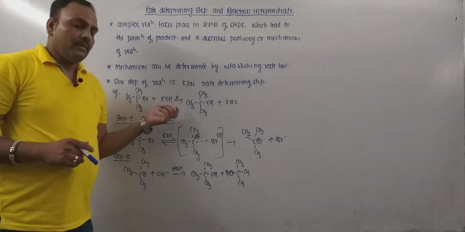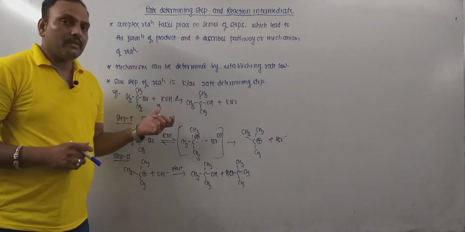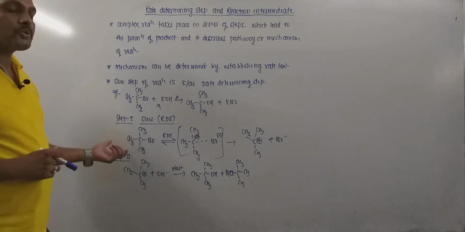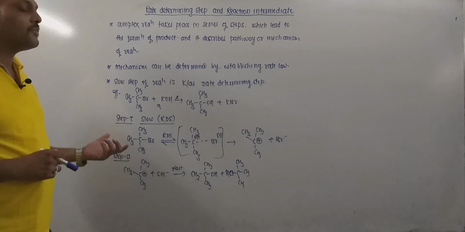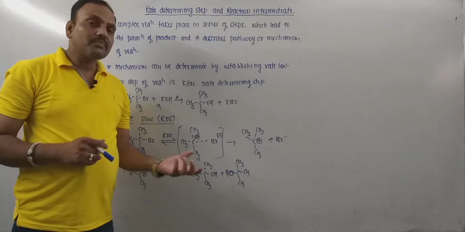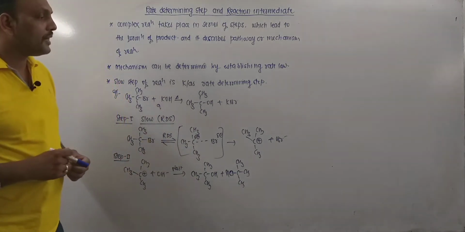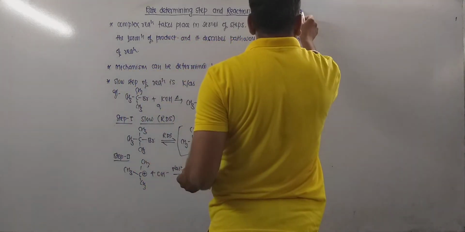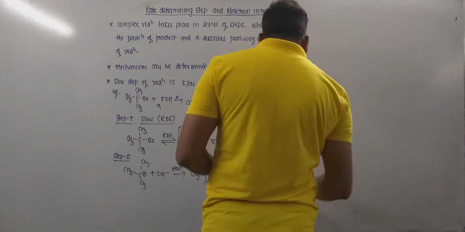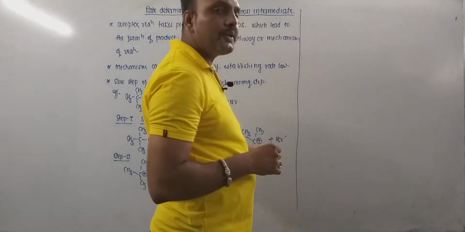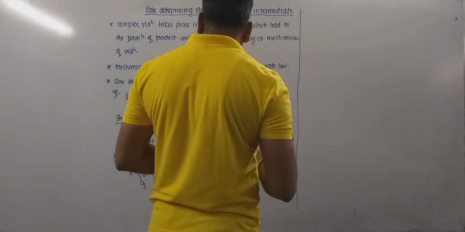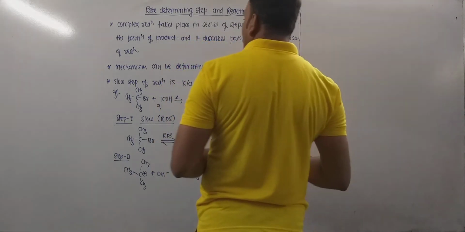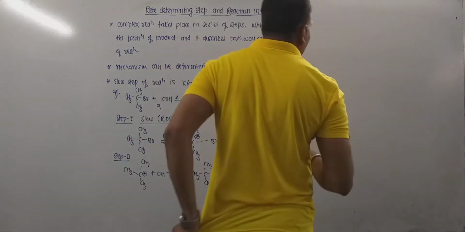Though KOH is involved in the reaction, it doesn't appear in the slow step or rate determining step. So the rate of hydrolysis is independent of the concentration of the nucleophile, that is OH minus. In this way one can determine the molecularity and mechanism by studying the slow step of the reaction, and remember, the slow step of a reaction is called the rate determining step.